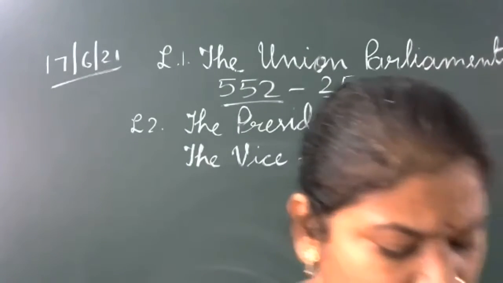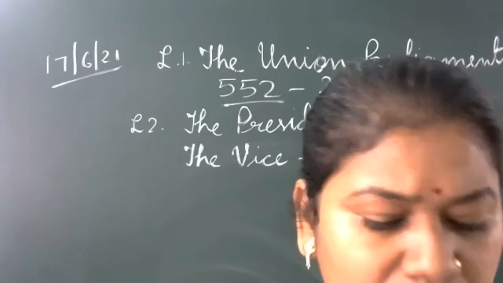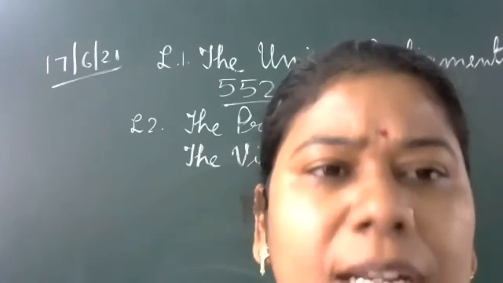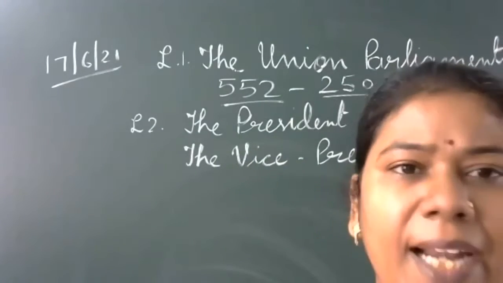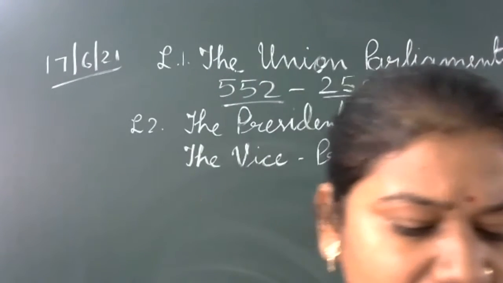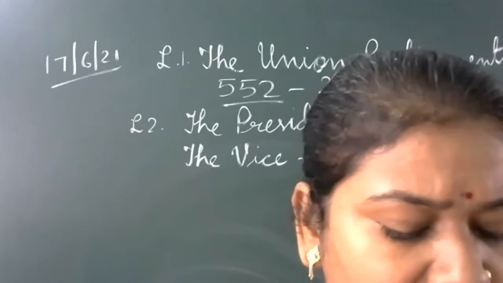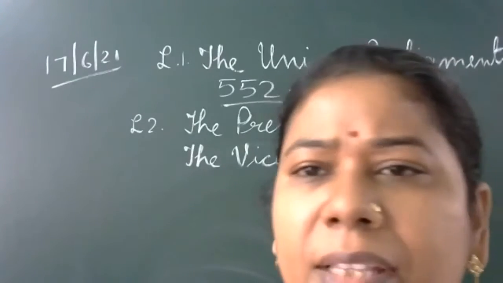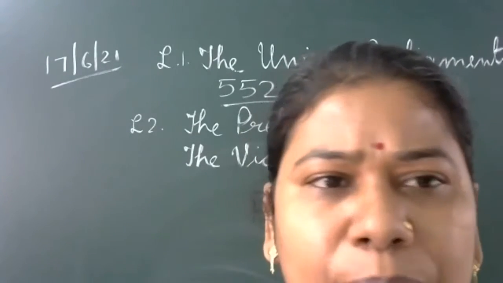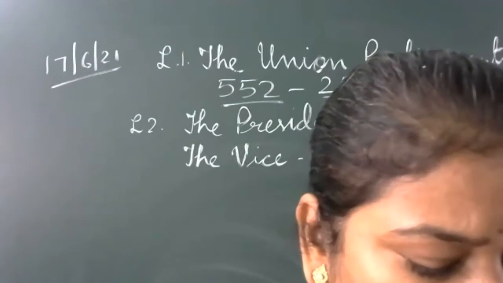See children, one thing you can listen to and hear about the strength in your book. It is given as point number 3. Check it here. Many students write this answer in this way: in case of deadlock between the 2 houses over a non-financial bill, the will of the Lok Sabha normally prevails. They complete their answer here. This is not a complete answer. If you are writing this statement, you have to write in full.